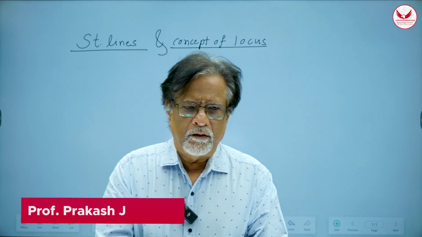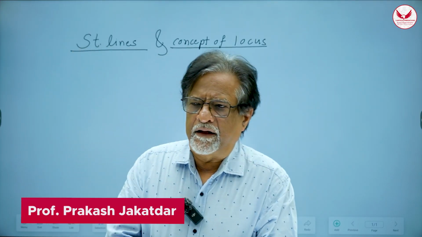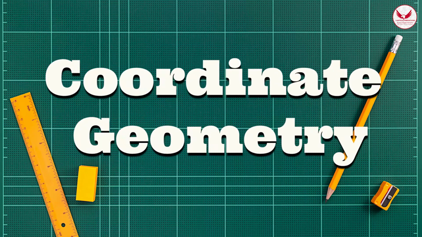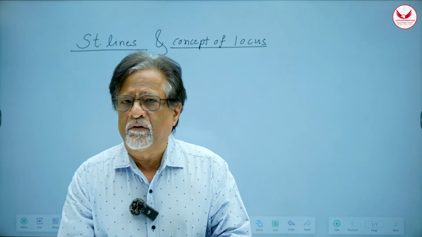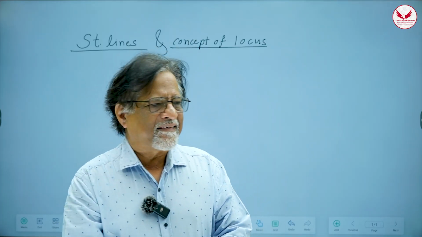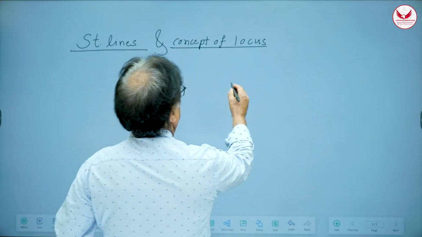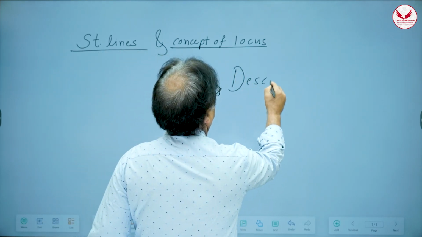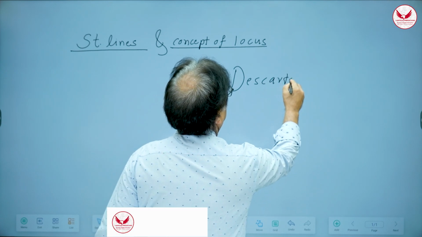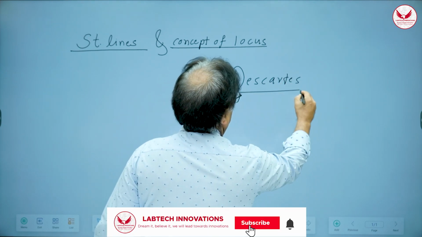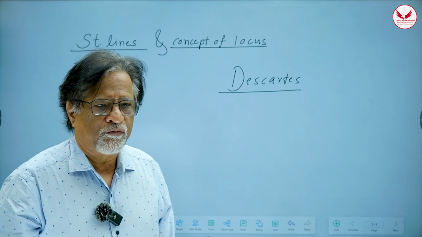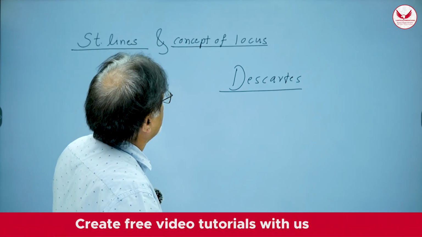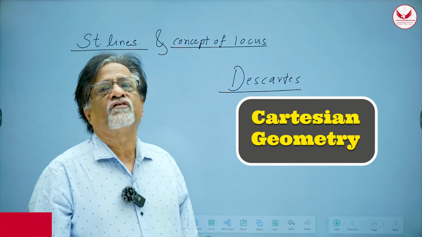Okay, friends, we are going to start a new topic called coordinate geometry. Now, coordinate geometry is the greatest revolution in the world of mathematics, and it was all started by a mathematician called Descartes. He was a mathematician as well as a philosopher, and he created this revolution called coordinate geometry. In fact, this kind of geometry is called Cartesian geometry.